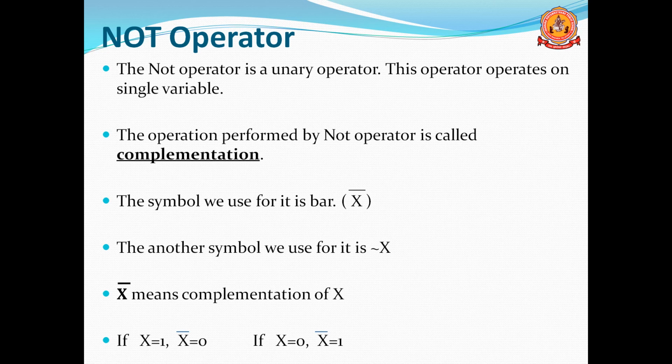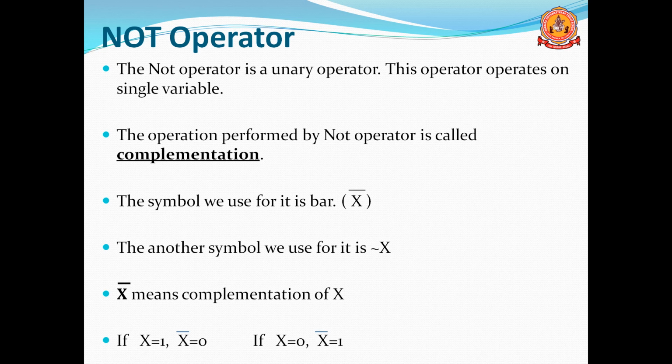If x is equal to 0, then x bar, the negation of x or not x, is equal to 1. Remember, only two values are possible, 0 or 1. So if x is 0 then x bar should be 1, and if x is 1 then x bar should be 0.